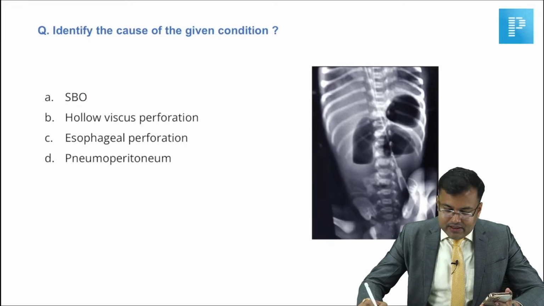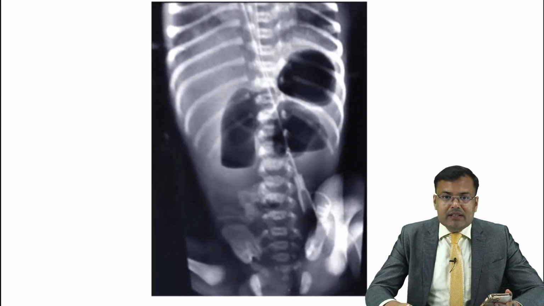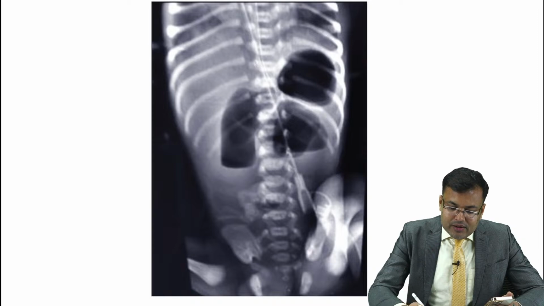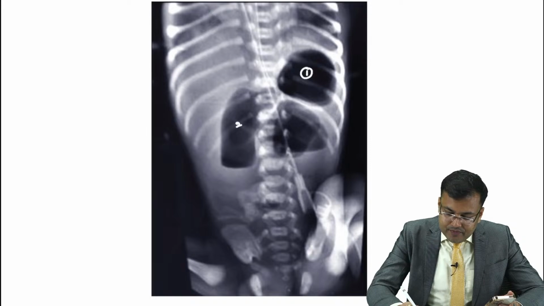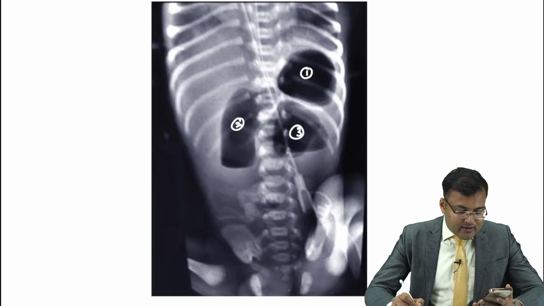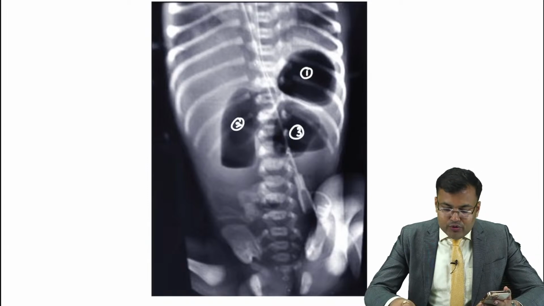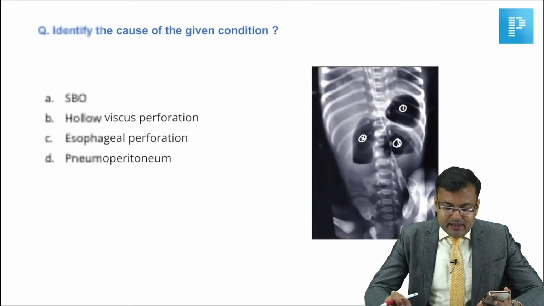Clear, guys? Next, identify the cause of the given condition. First, see the image. Can you see what's the problem here? How many bubbles can you see in this image? Triple bubble. Okay? So, you know that this triple bubble sign is seen in which condition?